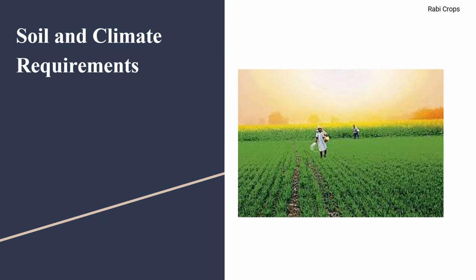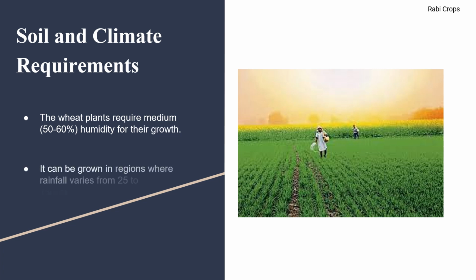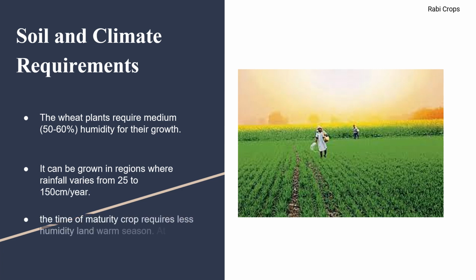Soil and climate requirements. The wheat plants require medium 50 to 60% humidity for their growth. It can be grown in regions where rainfall varies from 25 to 150 centimeters per year, and at the time of maturity the crop requires less humidity and a warm season. At the time of maturity, the plant requires 14 to 15 degrees Celsius.